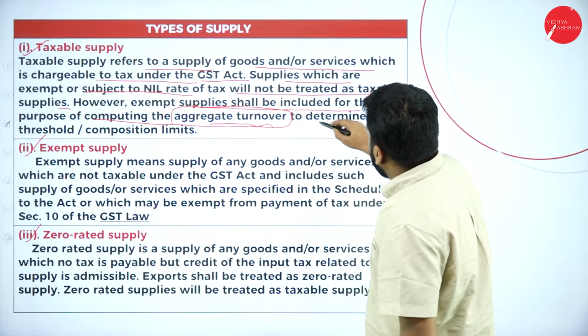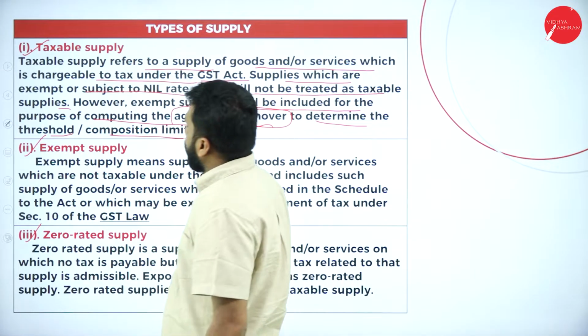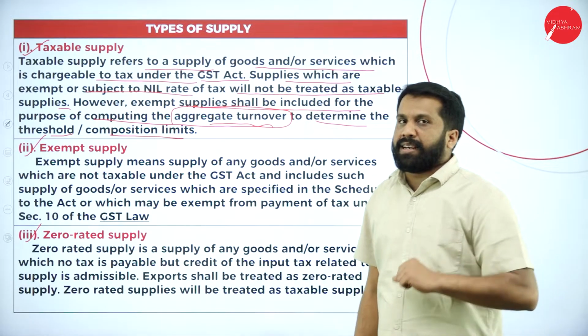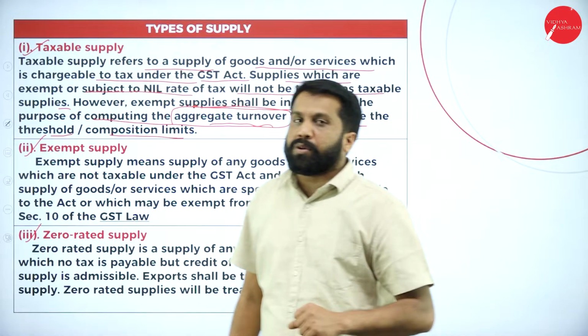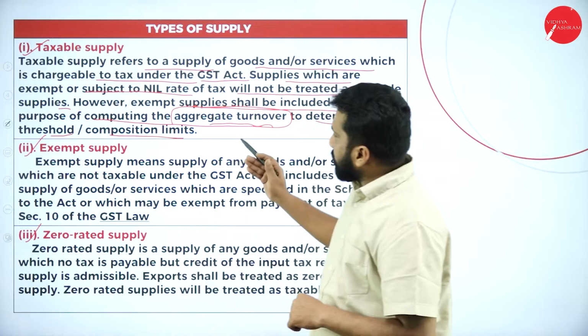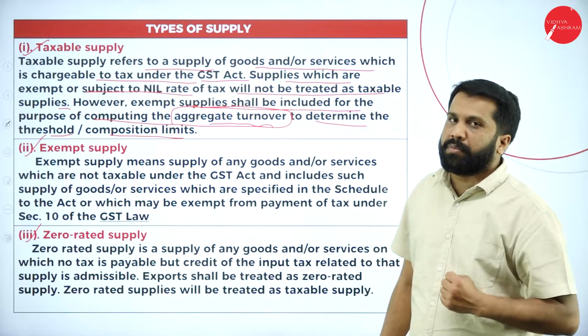Now, determine the threshold and composition limit. We have a composition limit also. Threshold means the maximum limit, like in direct tax, up to 2,50,000 you are not supposed to pay tax. In this we have a threshold limit.